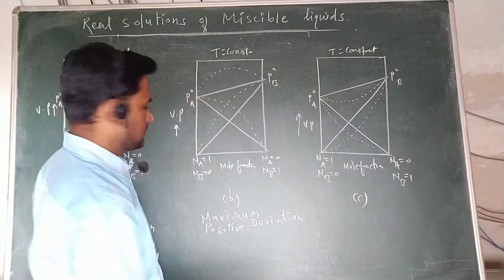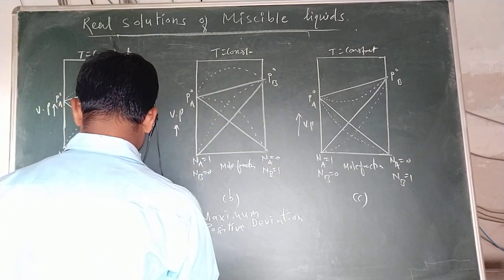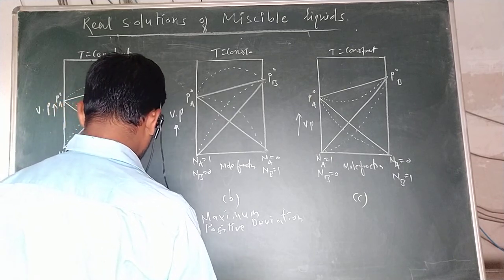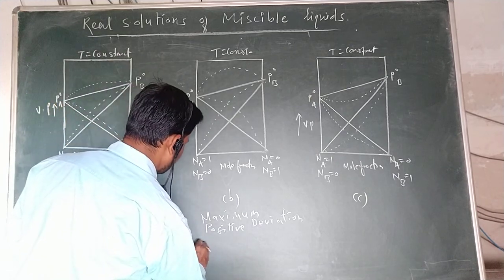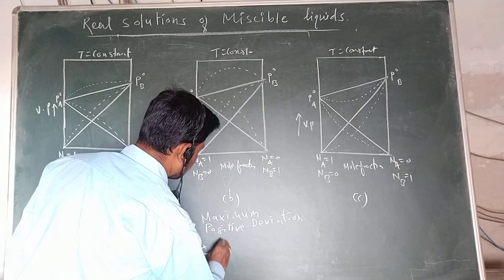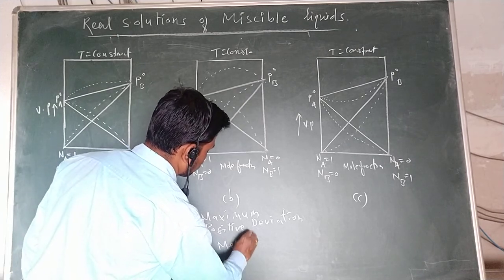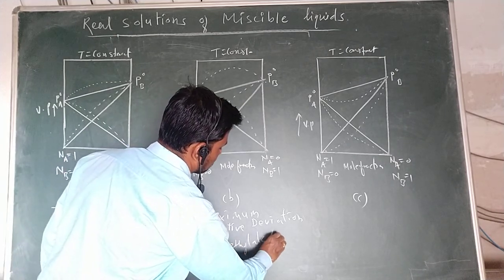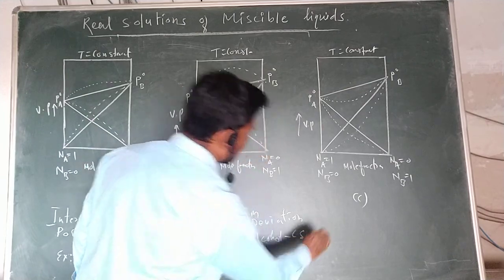Is it visible? Yes. This is the maximum positive deviation, and the example is methyl alcohol and carbon disulfide, CS2.